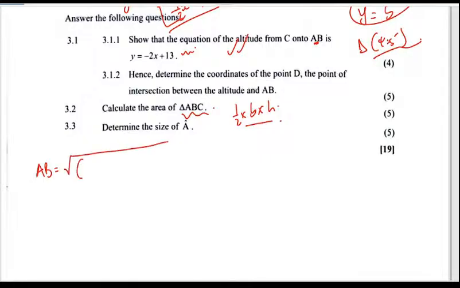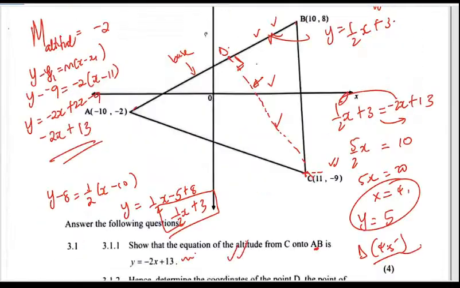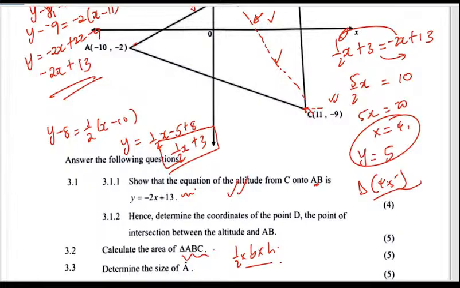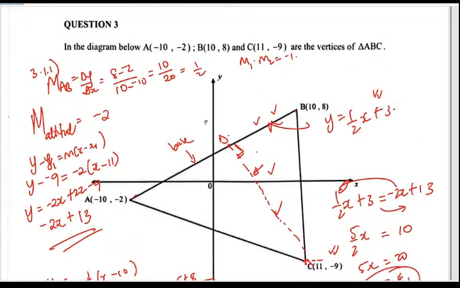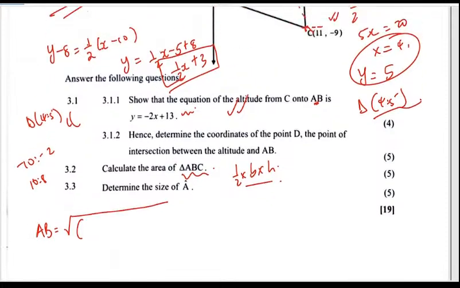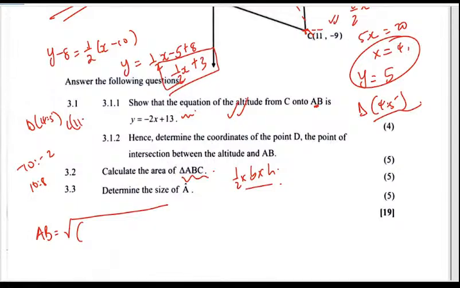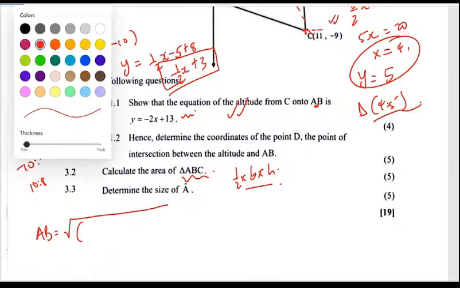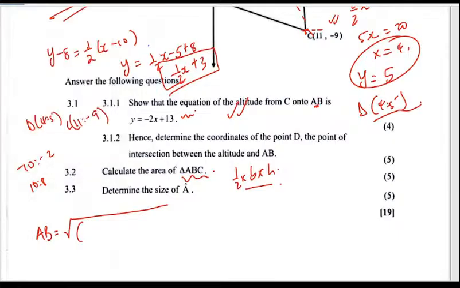We had our coordinates: 10 and 8, then negative 10 and negative 2. We got D as 4 and 5. We have C as 11 and negative 9. So let me get the distances for those two, and then I'll find the area.